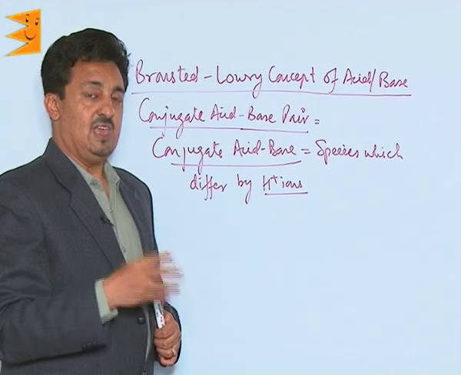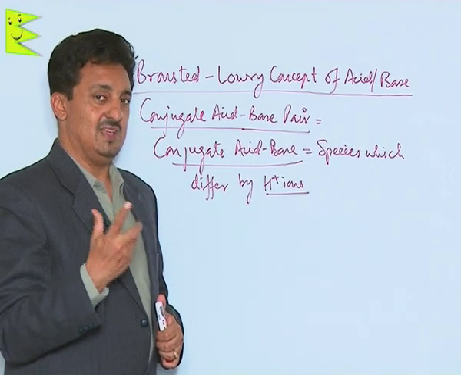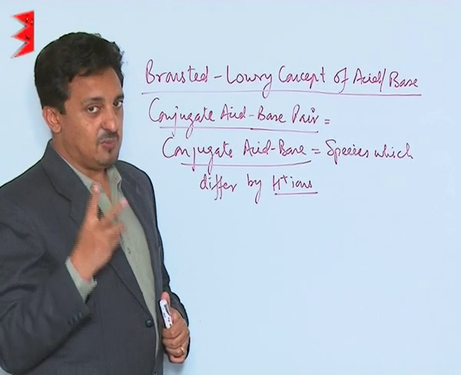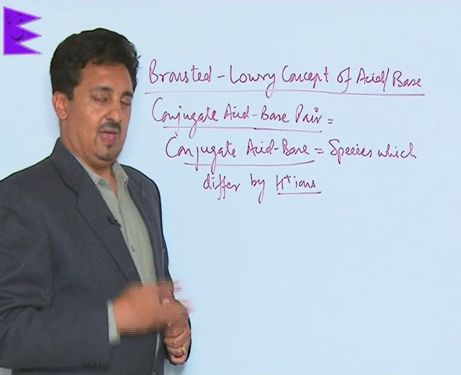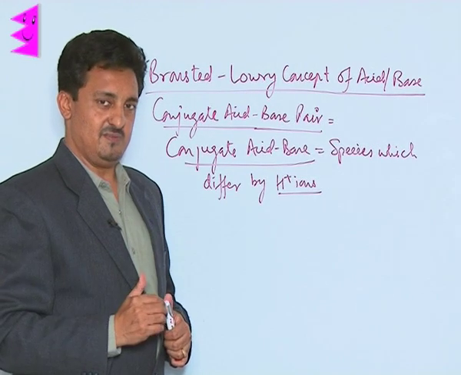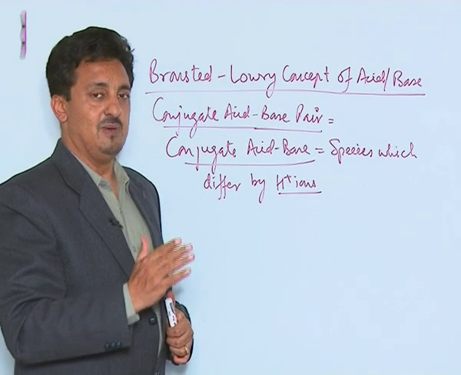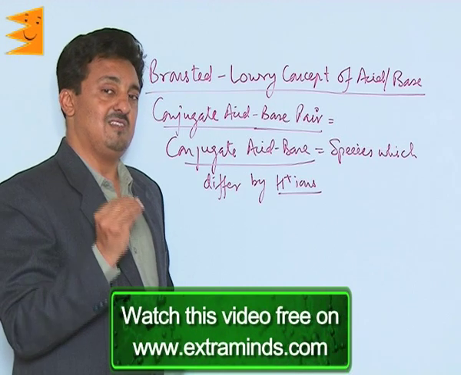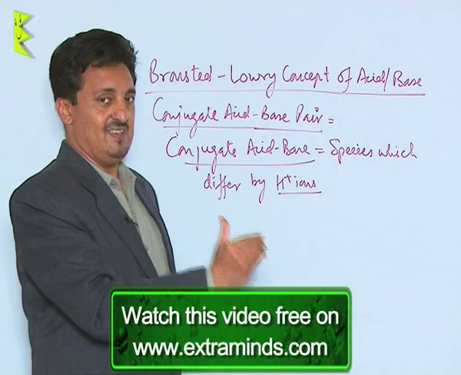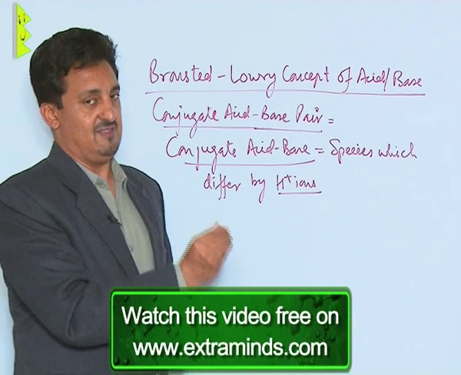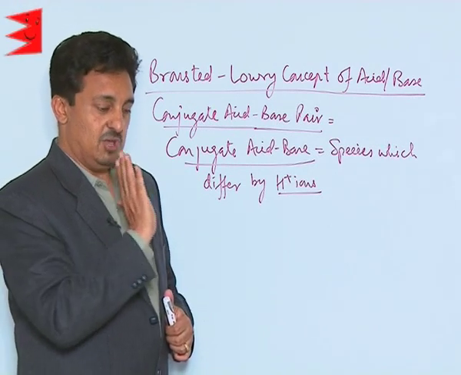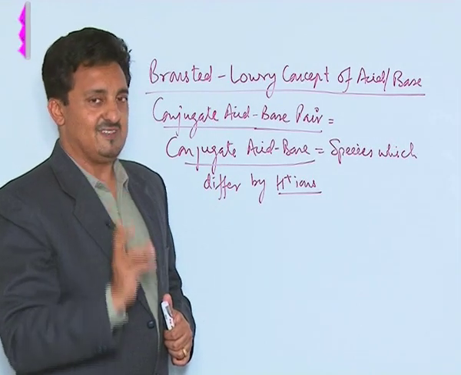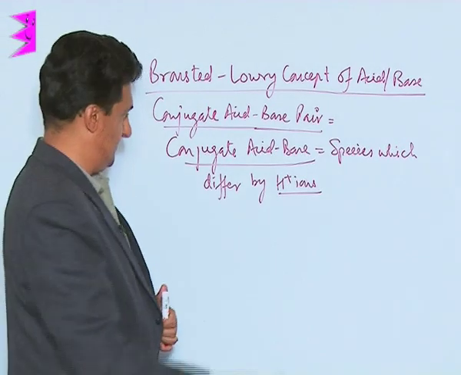Bronsted gave another important thing. He was the first one who said that the dissociation of acids and bases also involves equilibrium. And then by giving the concept of the conjugate acid-base pair, he gave us very valuable information, by the use of which we were able to classify acids and bases on the basis of their strength as strong acids or strong bases, weak acids or weak bases. But first, before classifying the acids and bases according to their strength, we must understand what exactly this conjugate acid-base pair is.